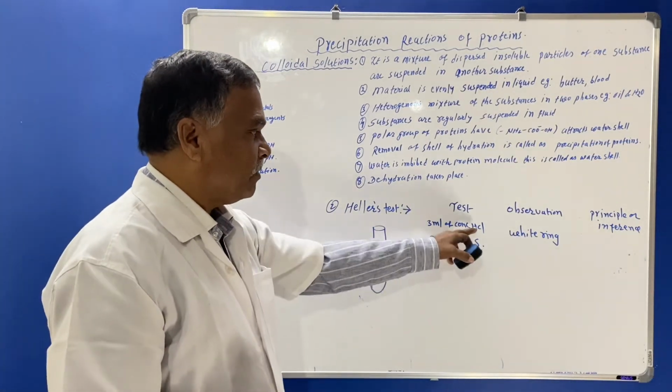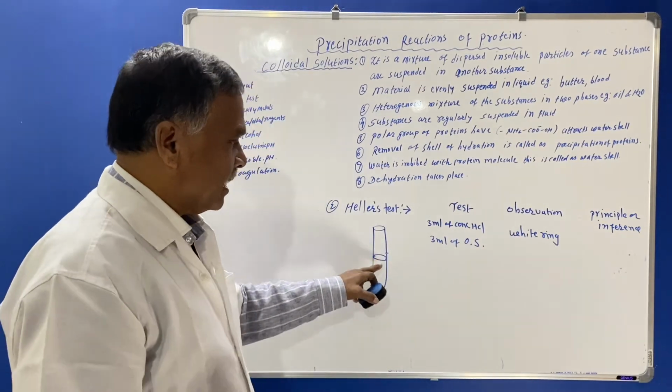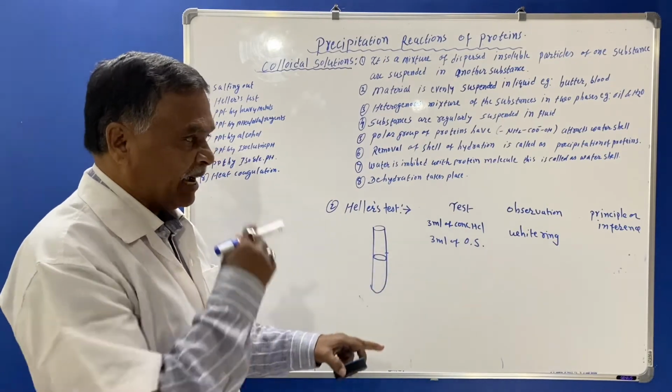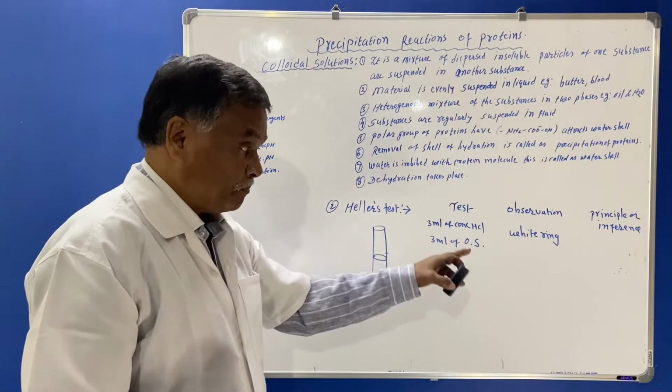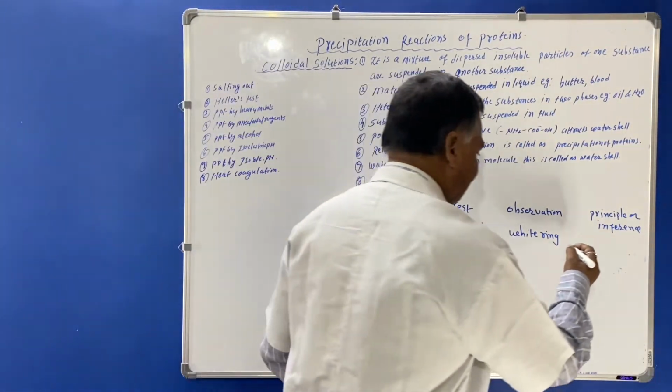After taking 3 ml of concentrated HCl in the test tube and 3 ml of original solution, a white ring appears between the two layers, or you can say in the center. And the meaning of the appearance of this white ring is that denaturation takes place here.